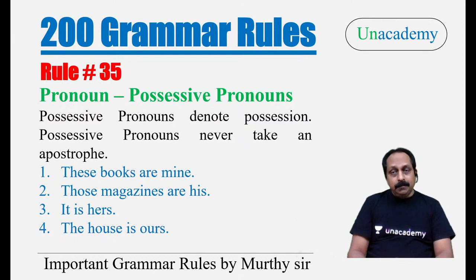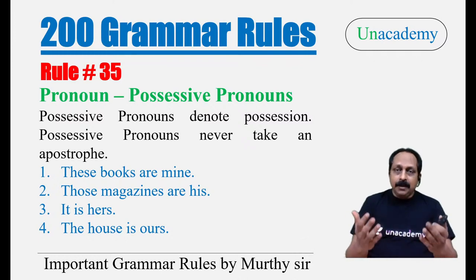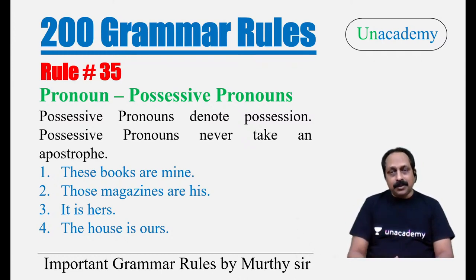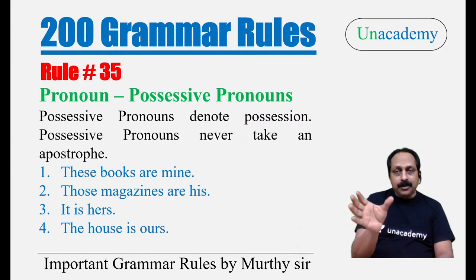Now, rule number 35. This is also very important, especially when it comes to descriptive paper letter writing. Please listen very carefully. Possessive pronouns. The type is possessive pronoun. What is the rule? Possessive pronouns denote possession. They express possession, ownership. Possessive pronouns never take an apostrophe. This is a rule. When it comes to possessive pronouns, you should never use an apostrophe.